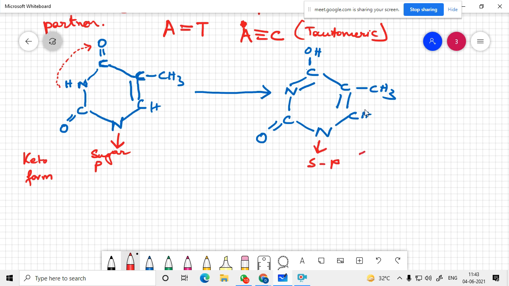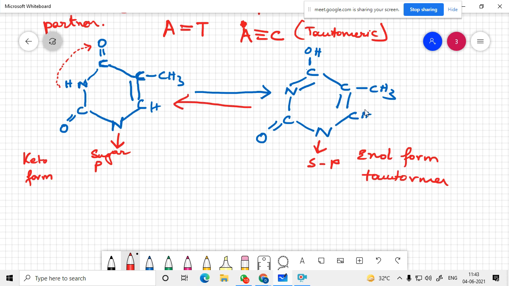This is the enol form. This also converts back. Suddenly sometimes this migrates, and for a rare moment this tautomer is formed.